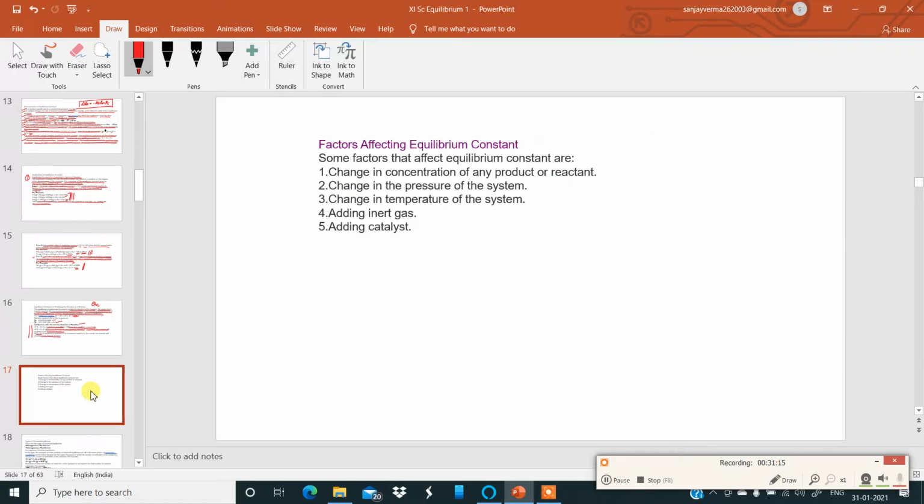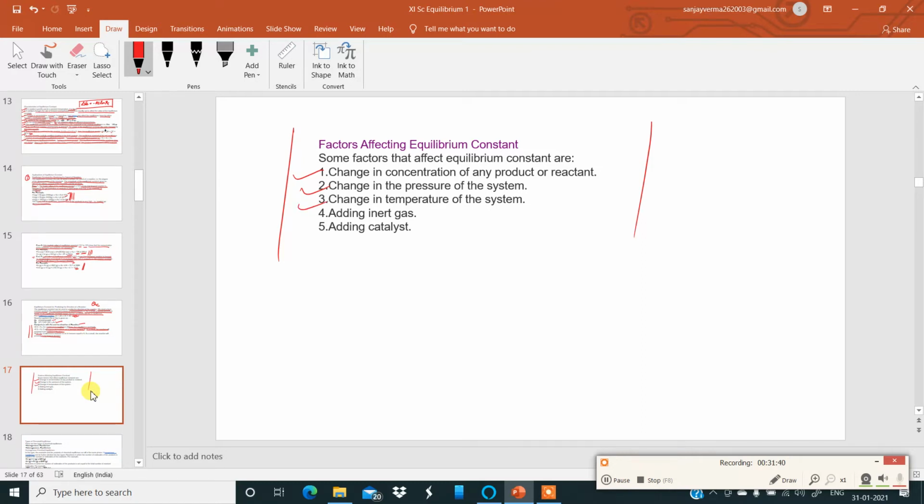Okay. Now, there are some factors affecting the equilibrium constant. Please note this. Some factors that affect equilibrium constant are change in concentration of any product or reactant at a particular time. That is going to affect the equilibrium constant. Please learn these factors. Change in pressure of the system is going to affect the equilibrium constant.